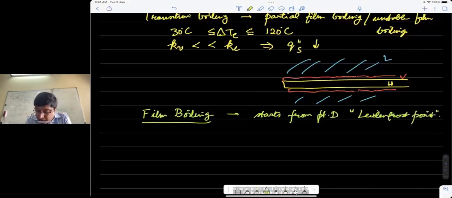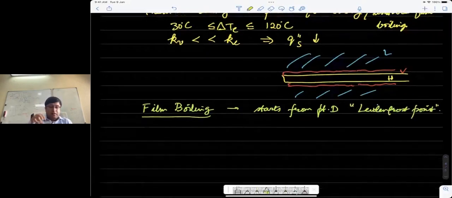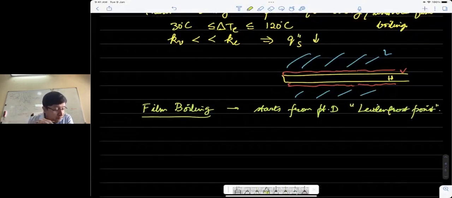So I'm sure you're aware of the Leidenfrost effect, which is the phenomenon when you have a liquid bouncing off from a very hot surface. The heat transfer to the liquid from the hot surface takes place through a vapor film that separates the liquid from the surface, right? The easiest way to observe that, I'm sure some of you might have seen this or read about it, is if you have a hot surface, let's say a tawa in your kitchen, and it's really hot, you just splash a few drops of water on it, and you will see that the droplet doesn't just stay in one place, it starts to bounce around and slowly vaporize. So that is the Leidenfrost effect.